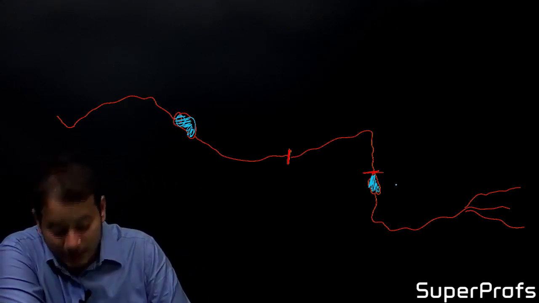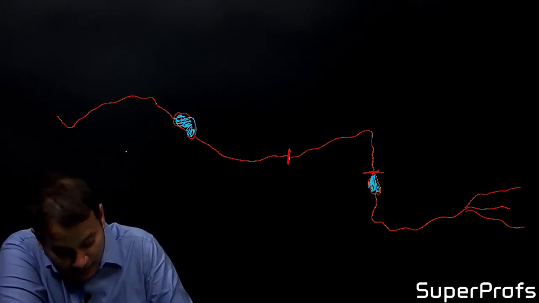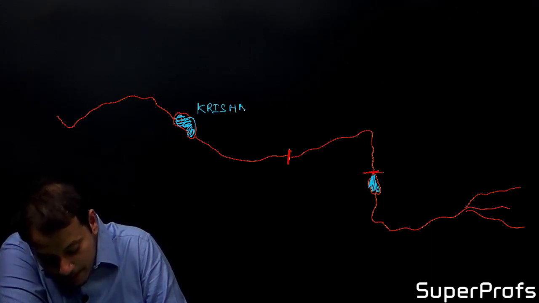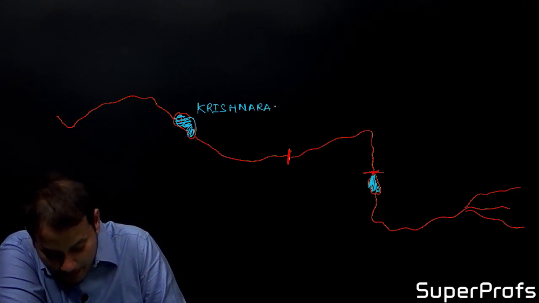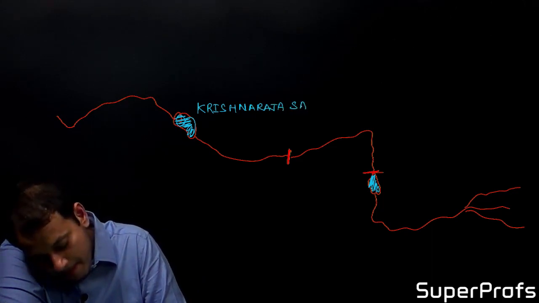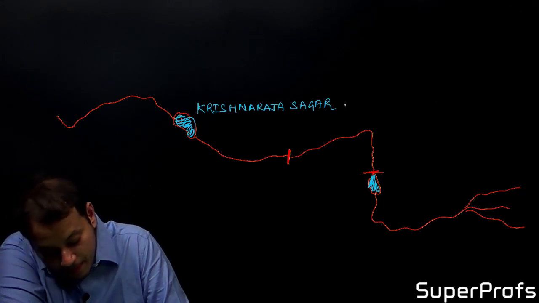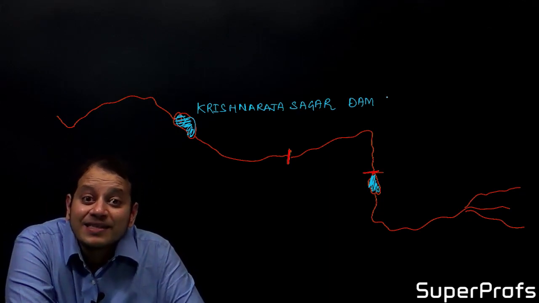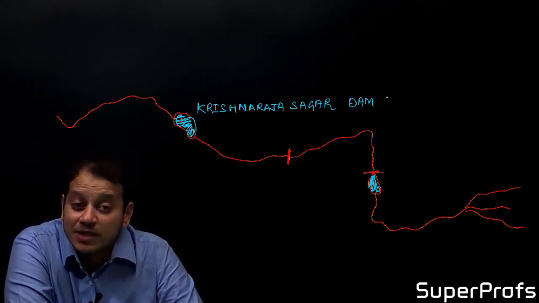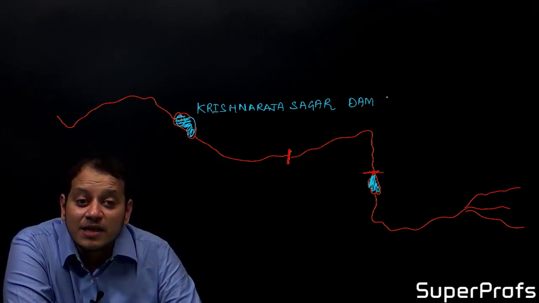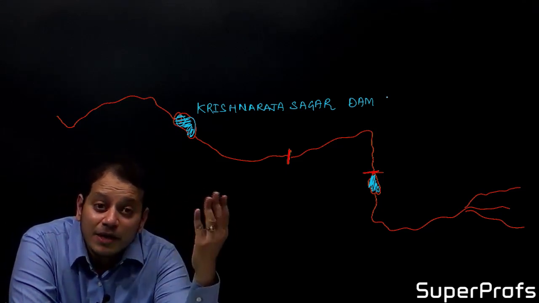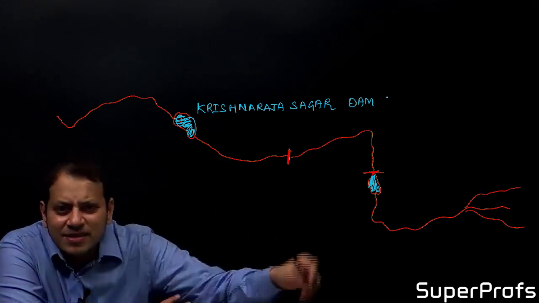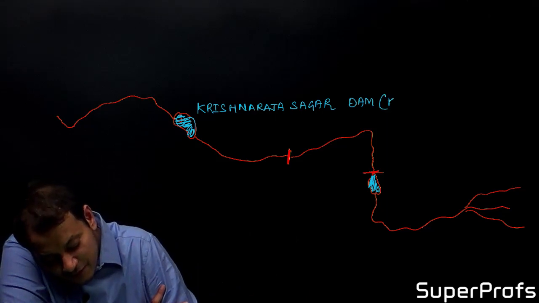This reservoir is known as the Krishna Raja Sagar Dam. Now, where is the Krishna Raja Sagar Dam located, in which state? This can be a question in the UPSC. Can you see in which state the Kaveri originates? Kaveri originates in Karnataka. This is near the origin, so it is in the state of Karnataka.